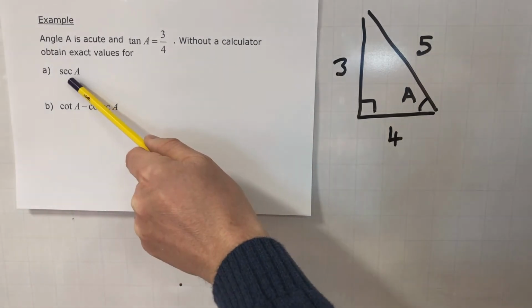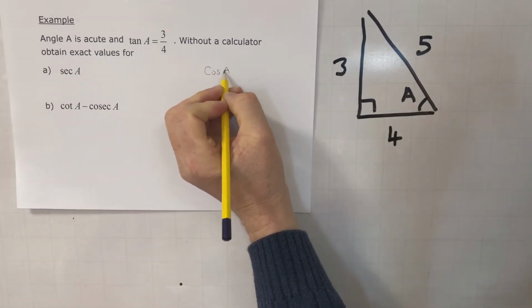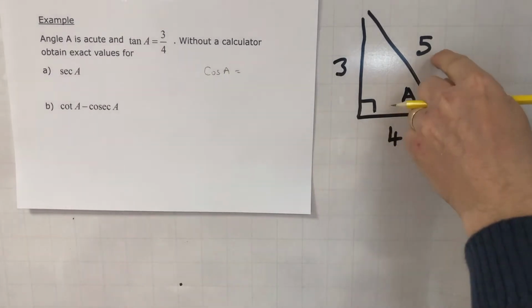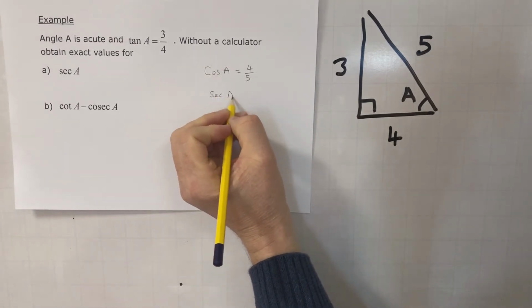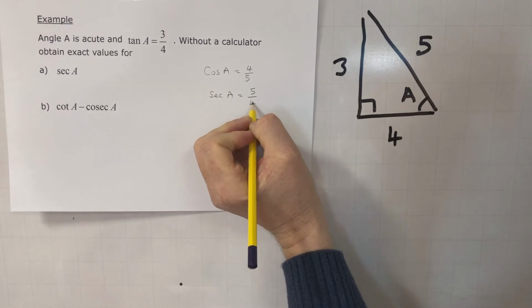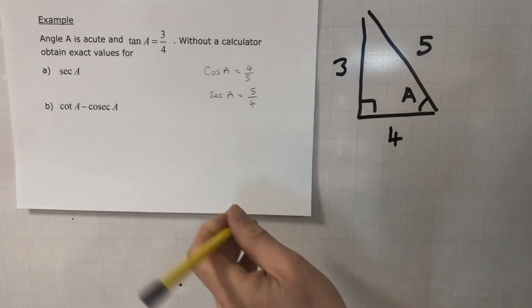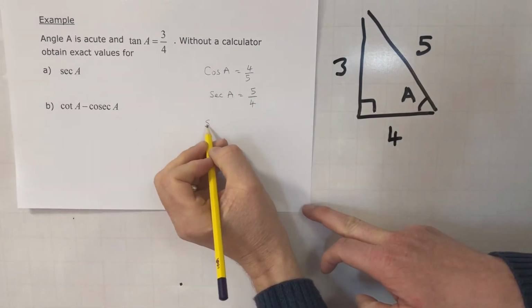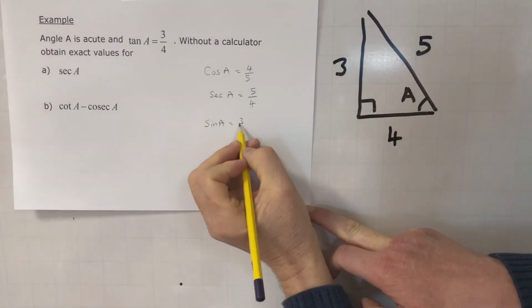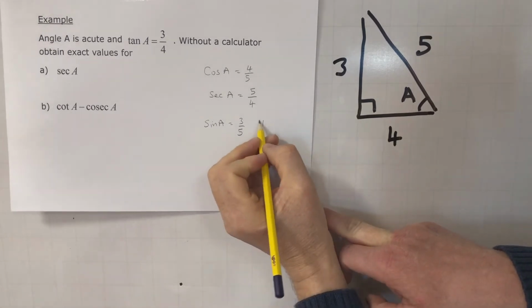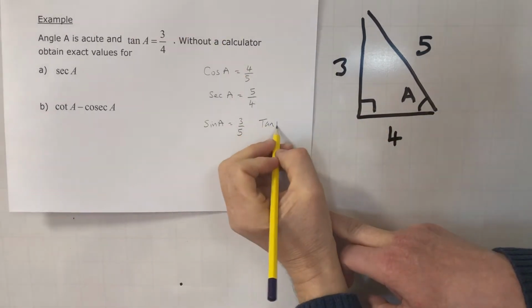Now, as I mentioned in a previous example, sec comes from cos. Now, the cos of A is equal to adjacent over hypotenuse, so therefore sec A is the reciprocal. Now, cot and cosec come from the other 2, so we've got sine is 3 over 5, opposite over hypotenuse, and tan is opposite over adjacent, which is already in the question anyway.